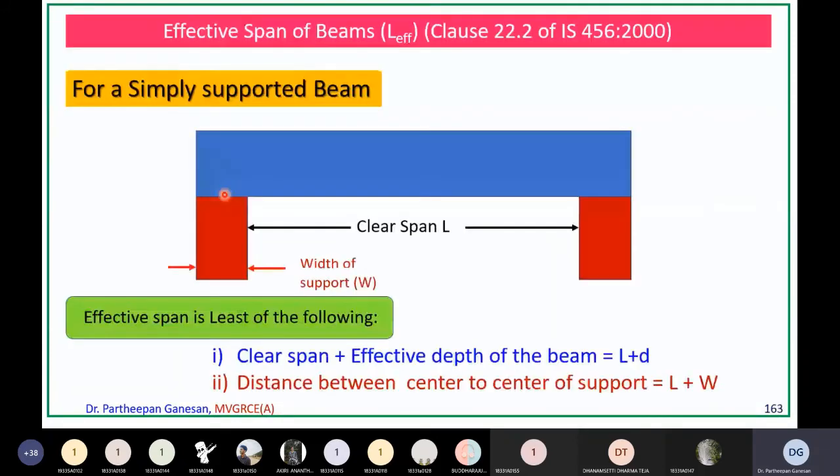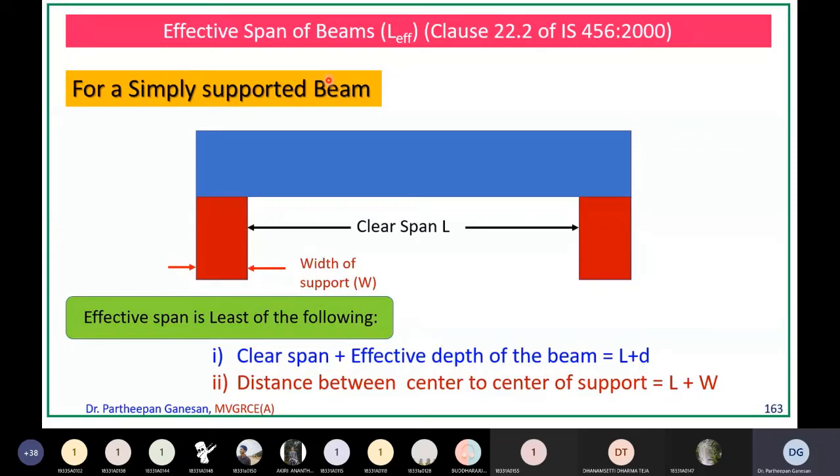Here is a center of support, here is a center of support, in other words L plus W by 2 plus W by 2, so L plus W. Sometimes you may have this width as W1 and this width as W2, then it will be L plus W1 by 2 plus W2 by 2. You calculate both values, and whichever is less is the effective span of the simply supported beam.